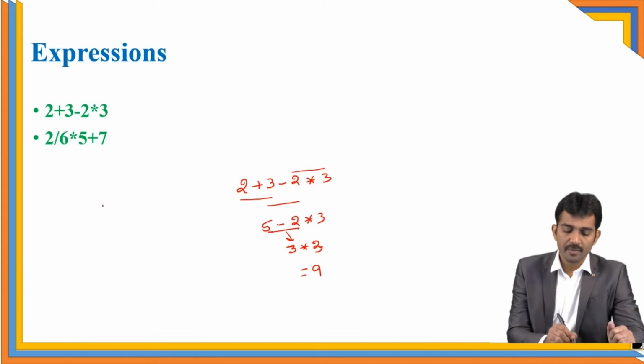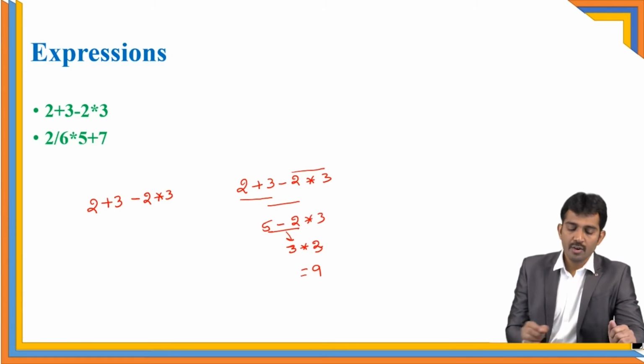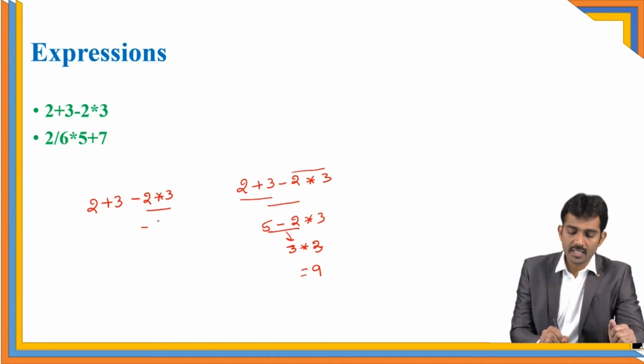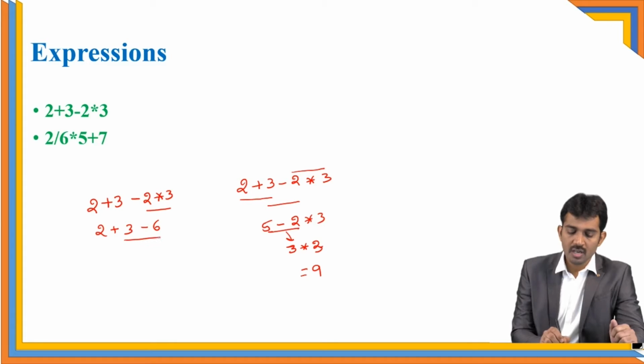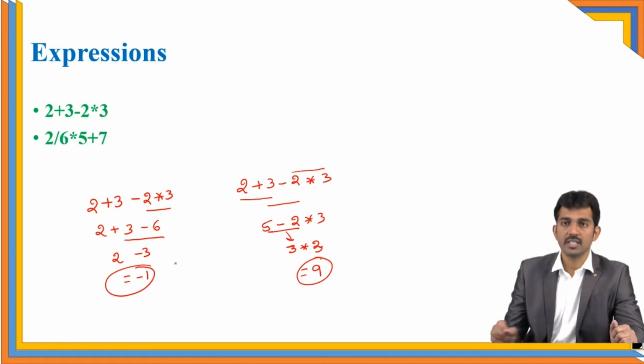In another way, if you perform 2 plus 3 minus 2 multiplication with 3, observe what the output is. If you perform these two first, 2 into 3 is 6, so we get minus 6 plus 3, and then 2. After that, if you perform the remaining operations, I will get minus 3 plus 2, and the answer is minus 1 here. I'm getting different answers.